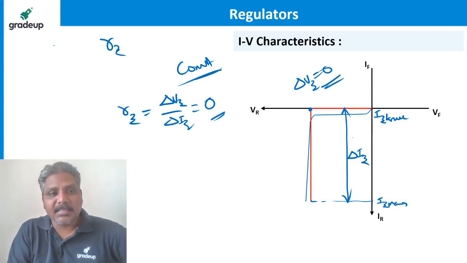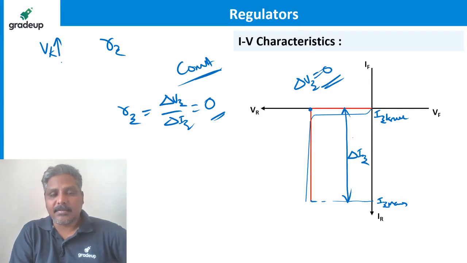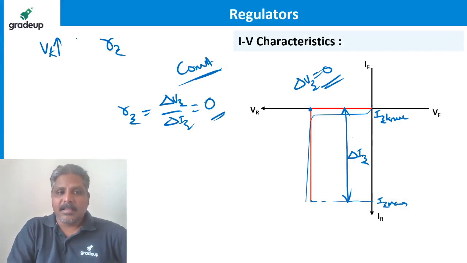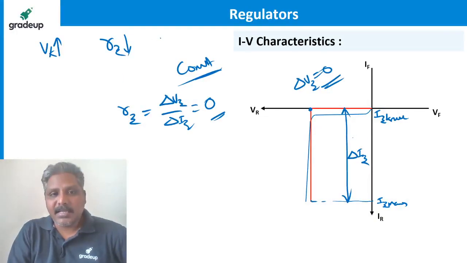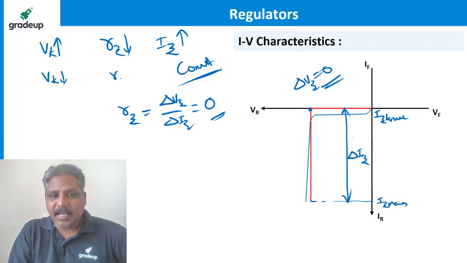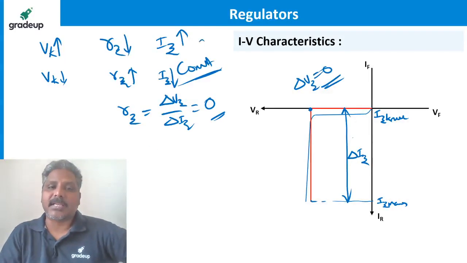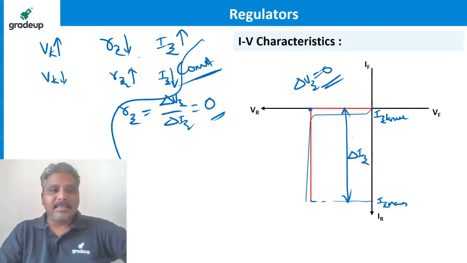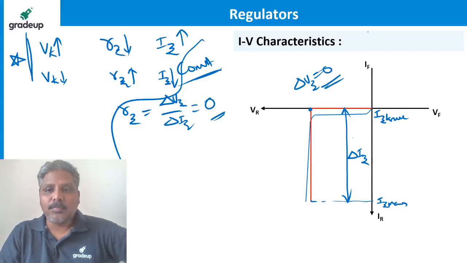Remember, I'll summarize this. If the cathode voltage increases for a Zener, then the dynamic resistance will decrease. As a result, the current flowing through the Zener will increase. If the cathode voltage decreases, the dynamic resistance of the Zener will increase. As a result, the current flowing through the Zener will decrease. This is what I am saying. This is the property we use in a regulator to keep the output voltage constant.